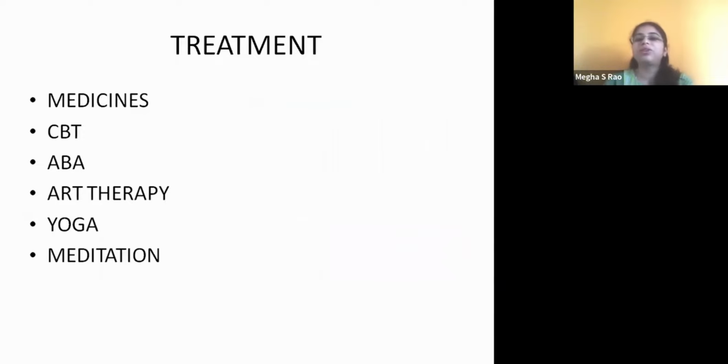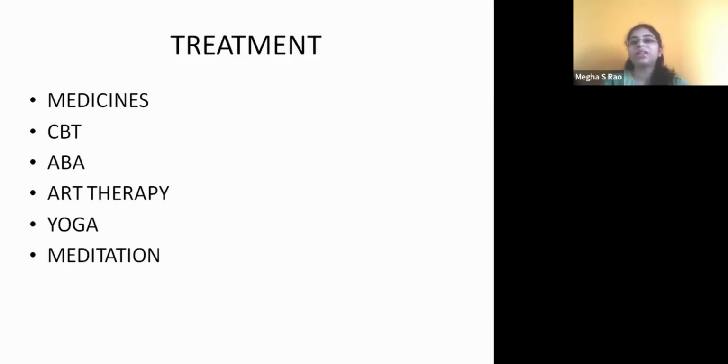And coming to the last part of the general treatment which will be given, medicines will be the last mode of treatment for any form of disorder. Most of the time psychologists will try to manage with therapies, but if the symptoms are going beyond control, then medicines will be preferred, right? So for ADHD, or when the child has schizophrenia, depression, suicidal thoughts, at that time psychiatrist help is very much required. Otherwise, behavioral therapy: when the child is not sitting and doing his homework, we use positive reinforcement, sometimes negative reinforcement, sometimes punishment also. So based on that, behavioral therapy will be used.